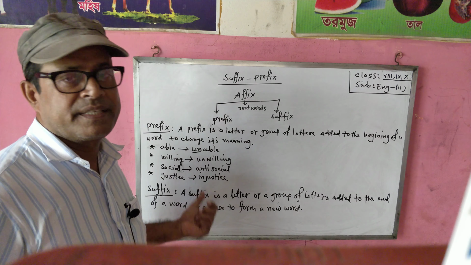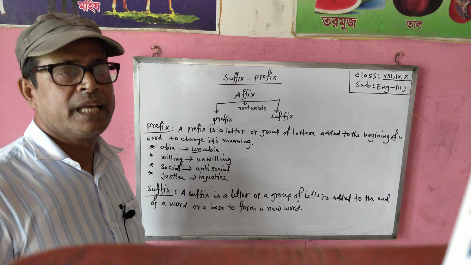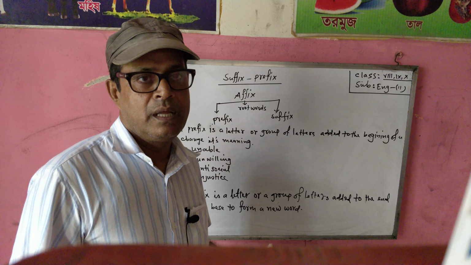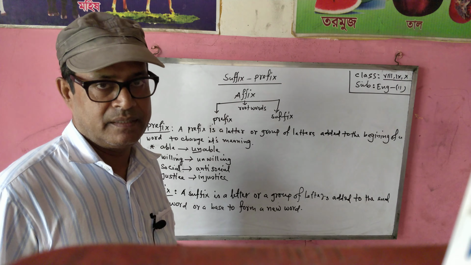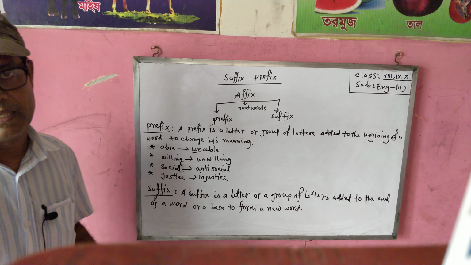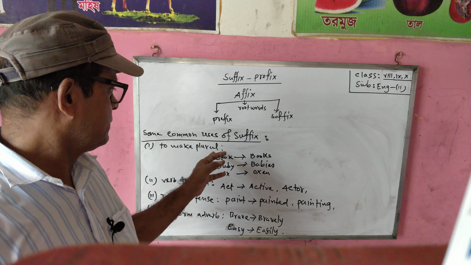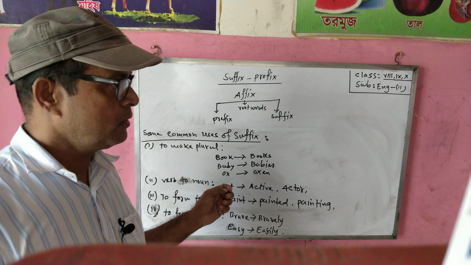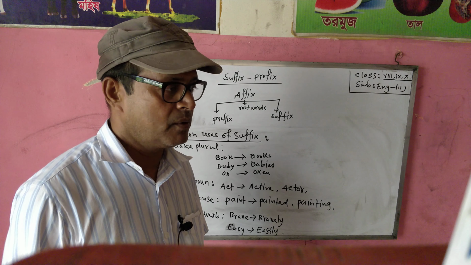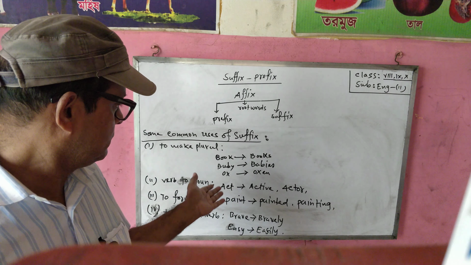Suffix and prefix. Now I will give some examples about suffix. Dear students, look at the board. I will give you some examples about suffix.